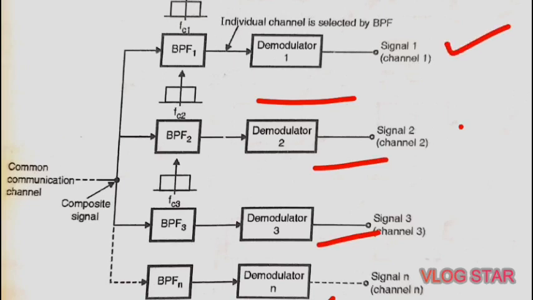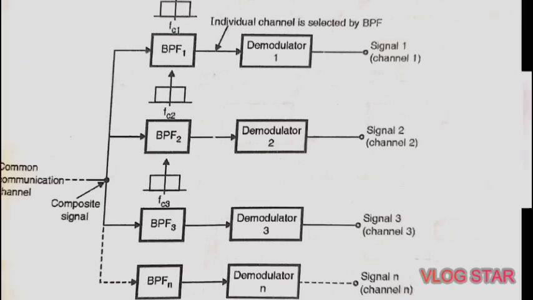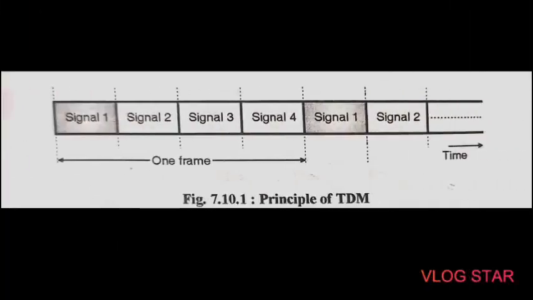This is signal 1, signal 2, signal 3 and signal n. Okay, so this is all about the FDM transmitter and FDM receiver. We can use this FDM technique in the telephone system. Then after that, let us see the next type of multiplexing, which is time division multiplexing.